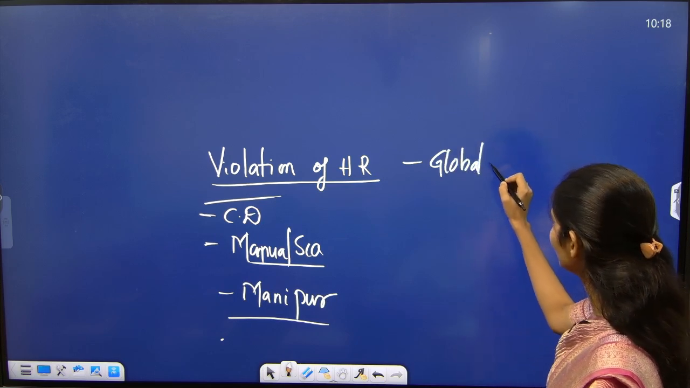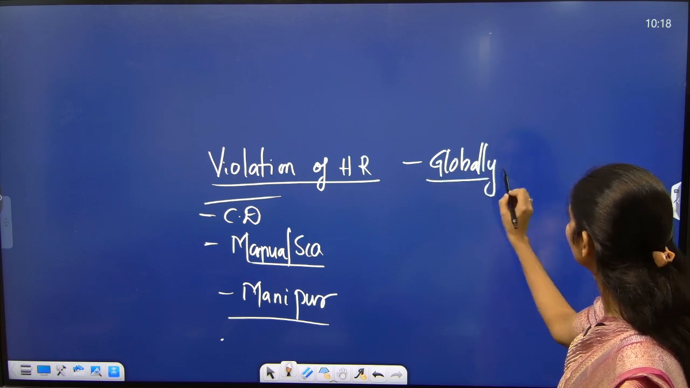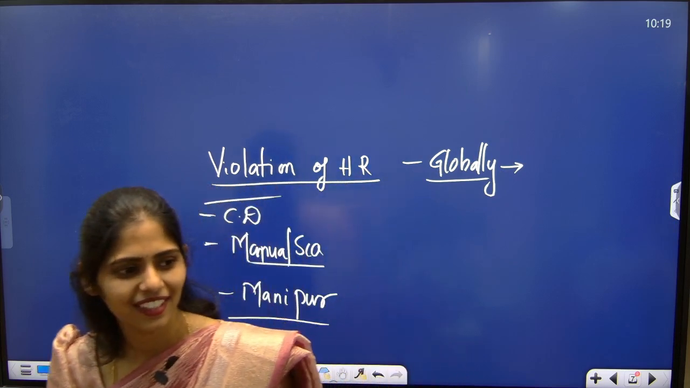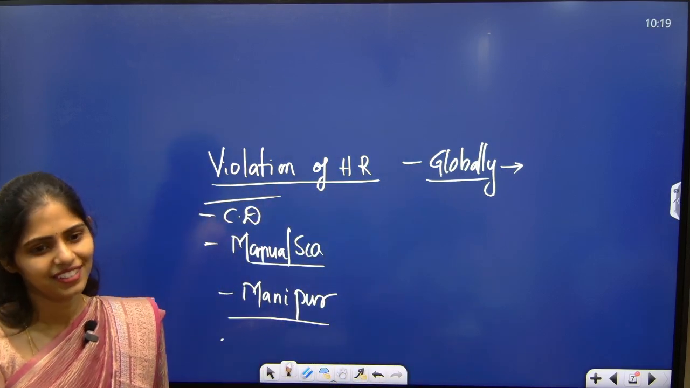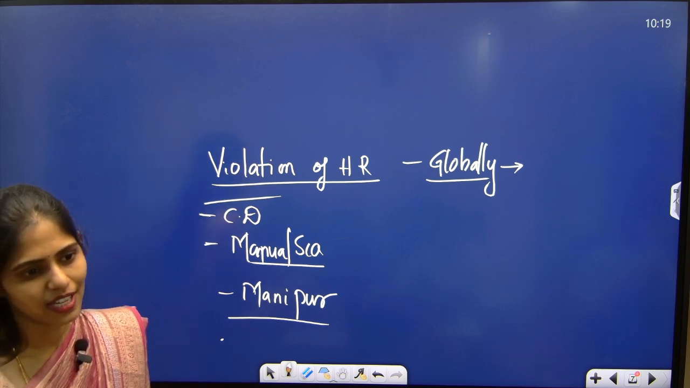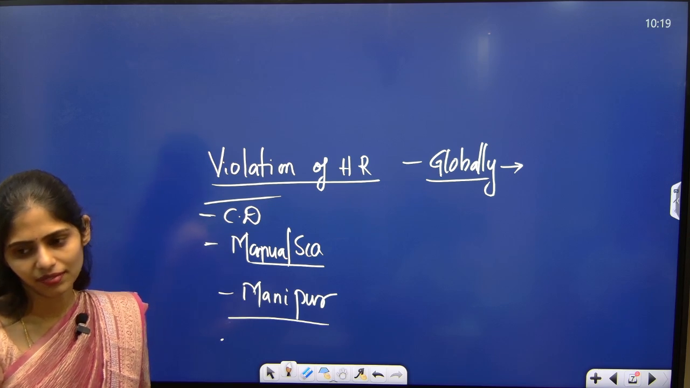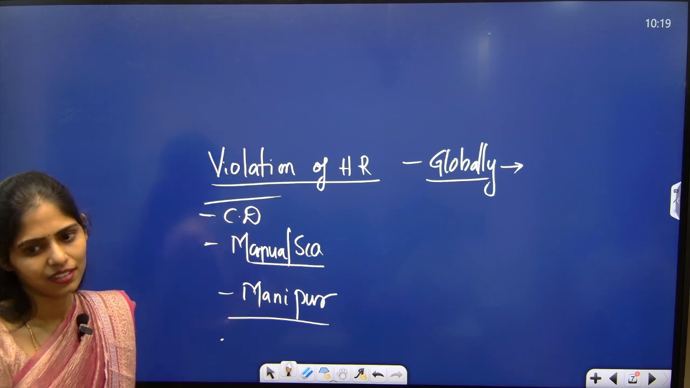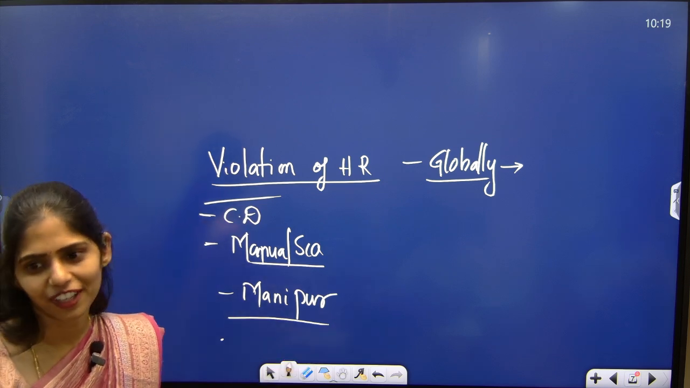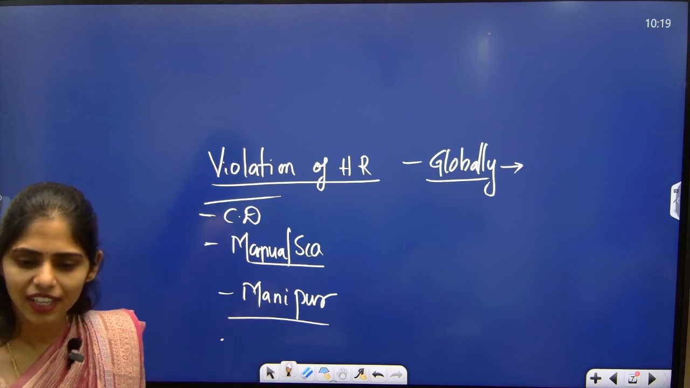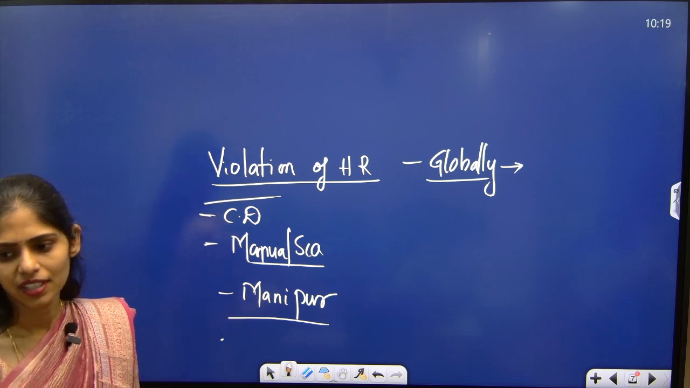Major incidents at least. Okay, Syria crisis. Ukraine-Russia war. Israel-Palestine issue. Next. Terrorism. Next. Next. That is one example of terror organization. Next. Piracy. Next. Hijacking.